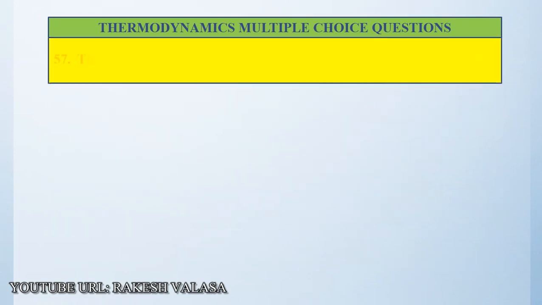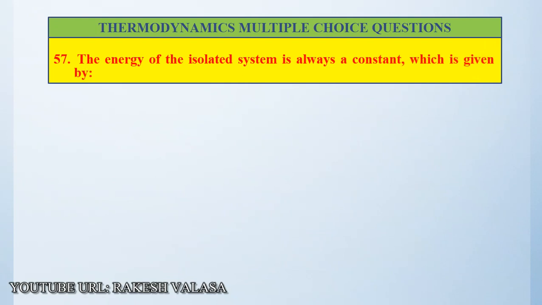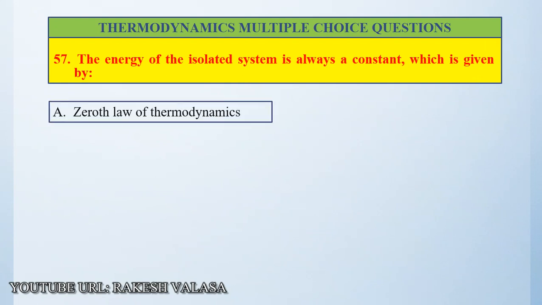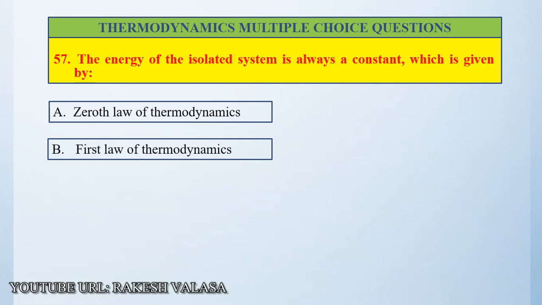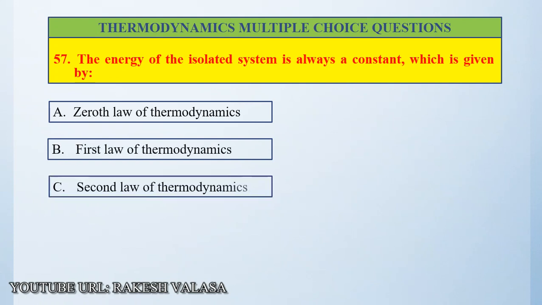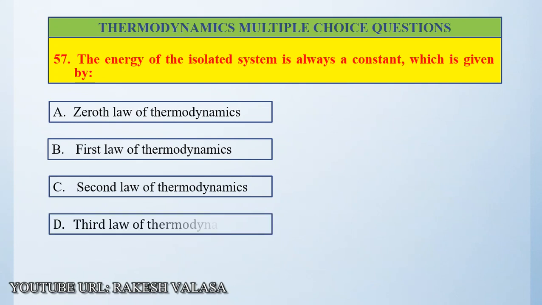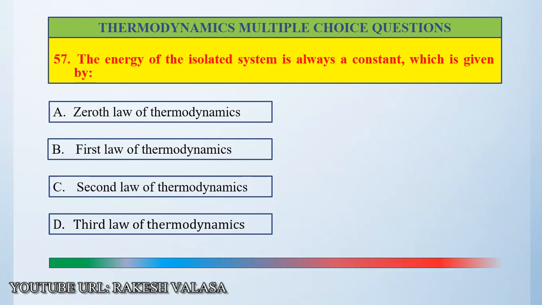Question number 57. The energy of an isolated system is always a constant, which is given by: option A, zeroth law of thermodynamics, option B, first law of thermodynamics, option C, second law of thermodynamics, option D, third law of thermodynamics. The correct answer is the first law of thermodynamics.